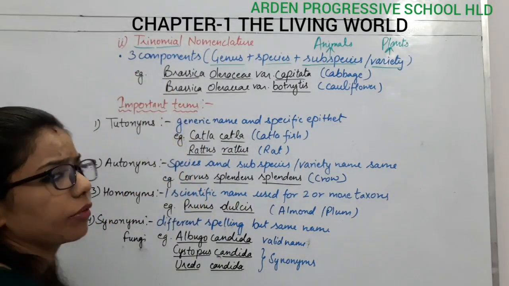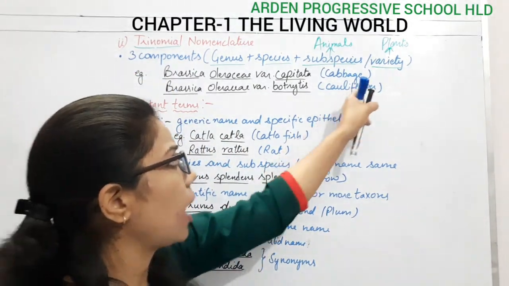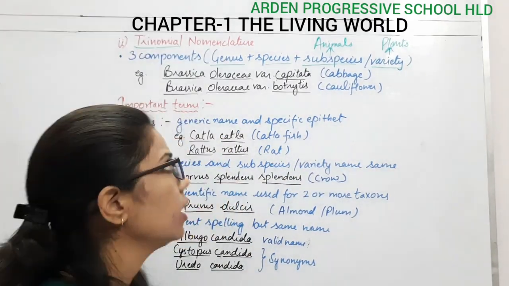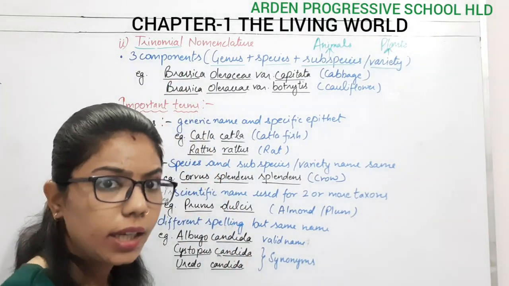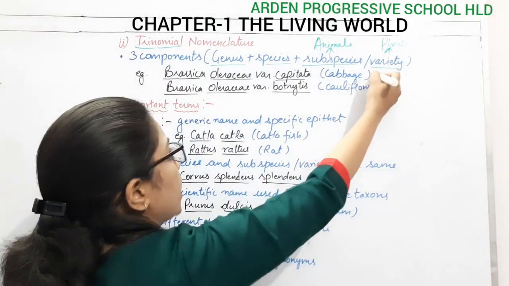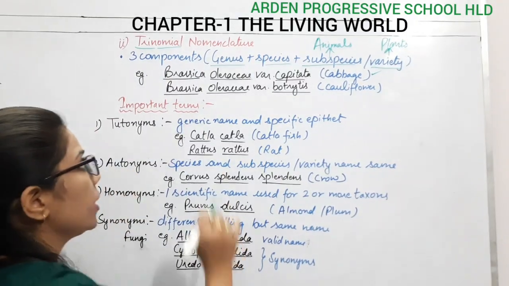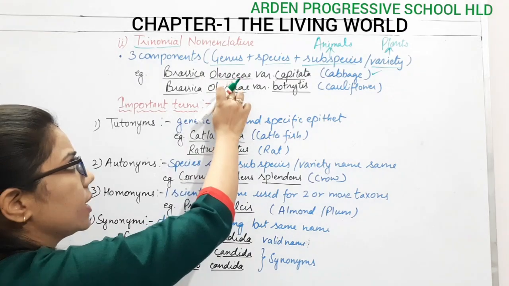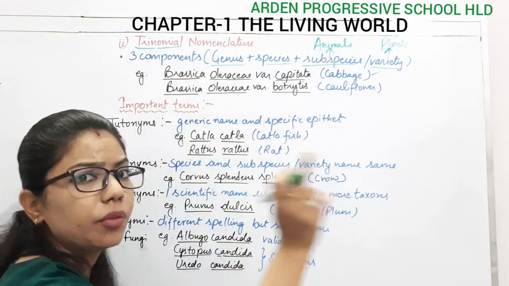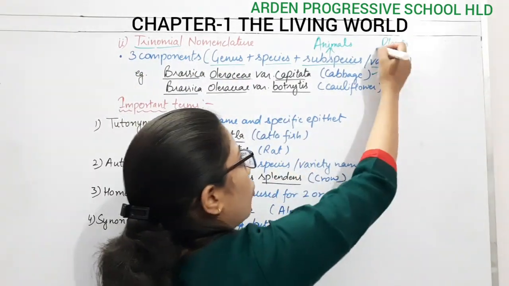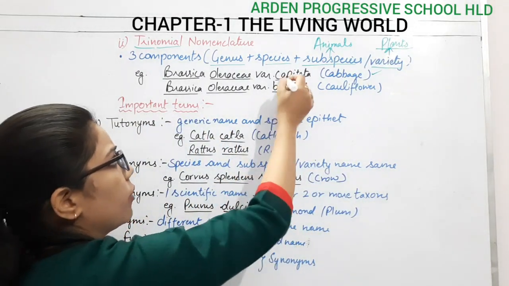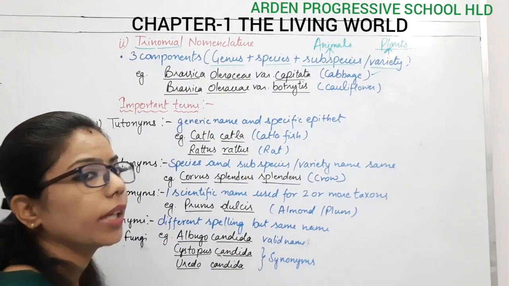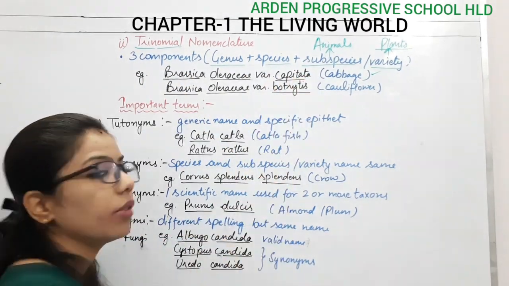An example we have given: if we talk about cabbage and cauliflower, both come under the same family, the Brassicaceae. If I talk about the scientific name of cabbage, it is Brassica oleracea. Brassica is the genus. Oleracea is the species. But here we are talking about a plant, so what third component have we used? We have used the variety. Variety is the third component, and here we have used the word capitata.